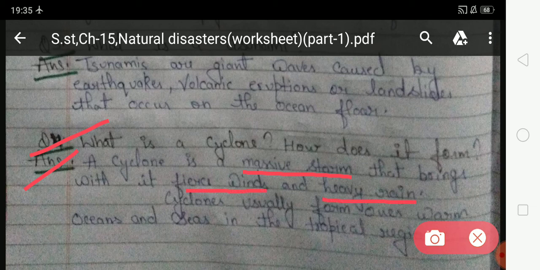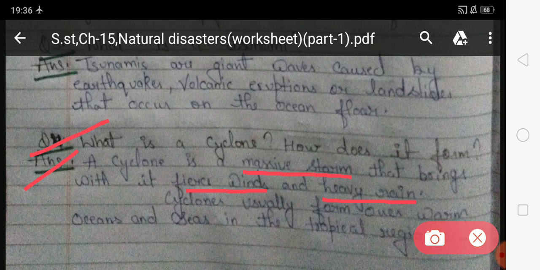So student, a cyclone is a massive storm that comes with fierce winds and heavy rainfall. And cyclones usually form over warm ocean and sea in the tropical regions.